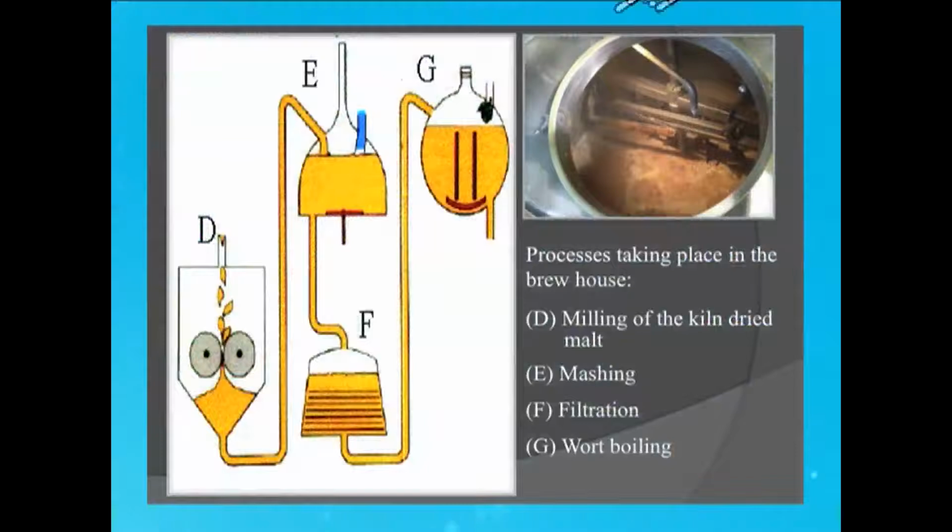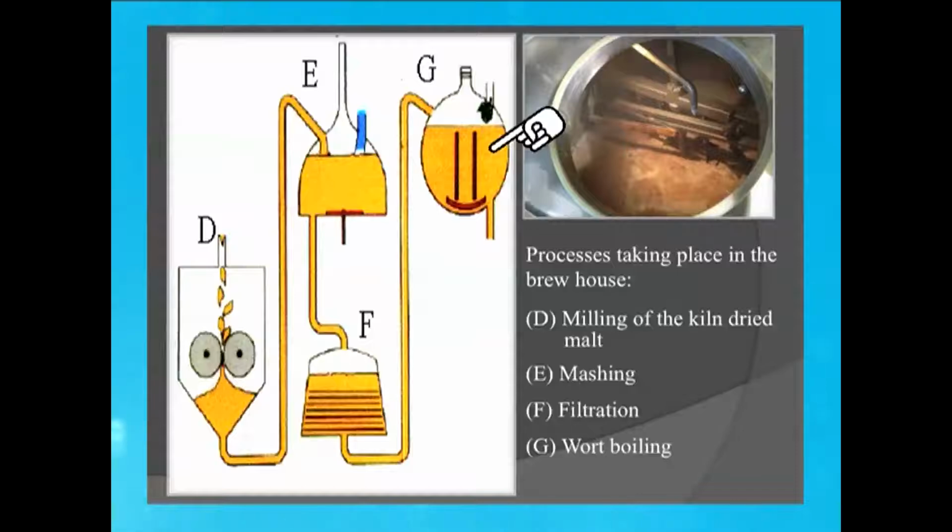After the malt is ready, here actually we are seeing the milling. That means the malt, the dried barley grains, are made into thin and fine powders. That is milling. Once milling is done, that is taken for the mashing, and we will have to see elaborately what mashing does. And this is the filtration and wort boiling step.